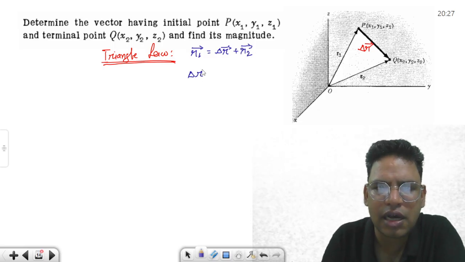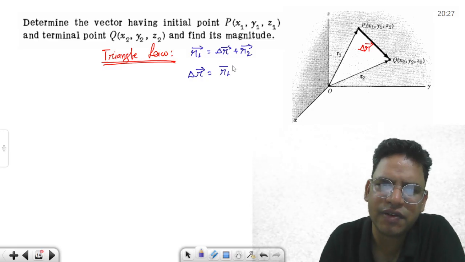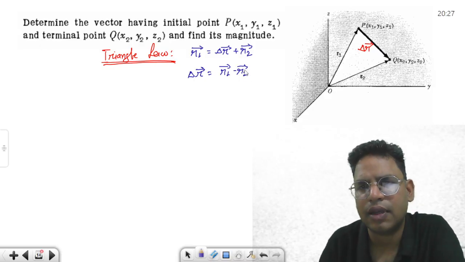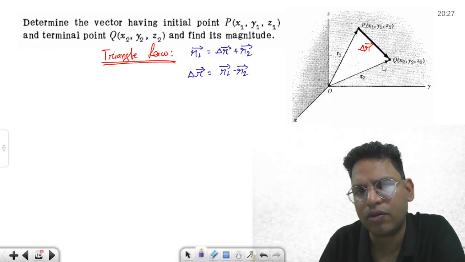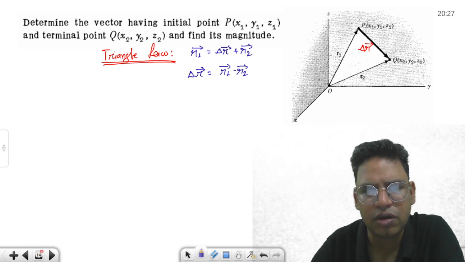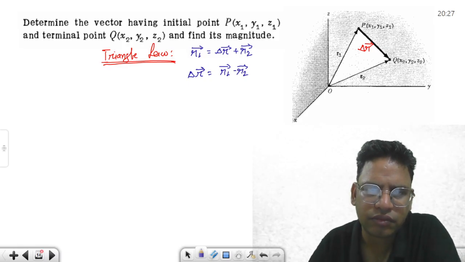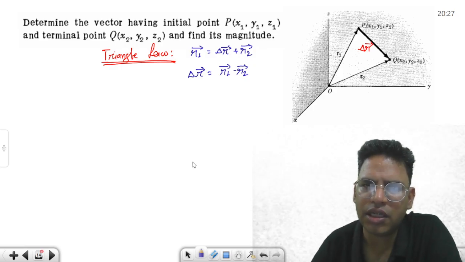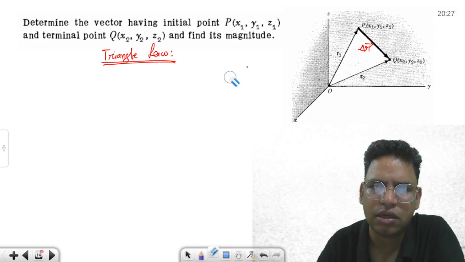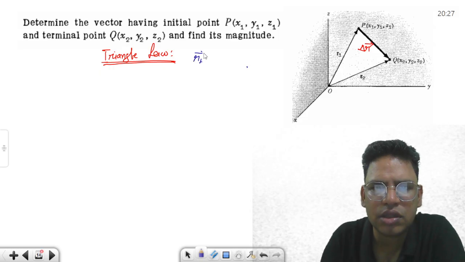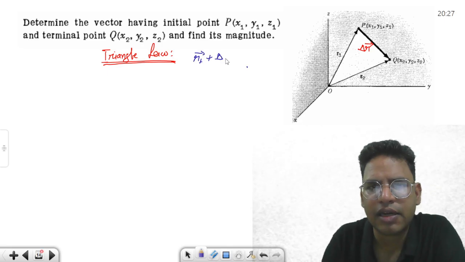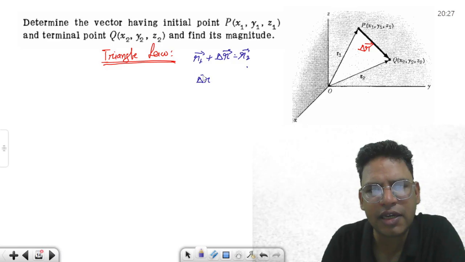So what is the delta r vector? By the way, this is a very easy question now. r1 minus r2. Okay, r1 plus delta r equal to r2. No, something is wrong, I made a small mistake, look again. This r1 plus delta r equal to r2 vector. So what is the delta r vector? Delta r vector by definition is r2 minus r1.